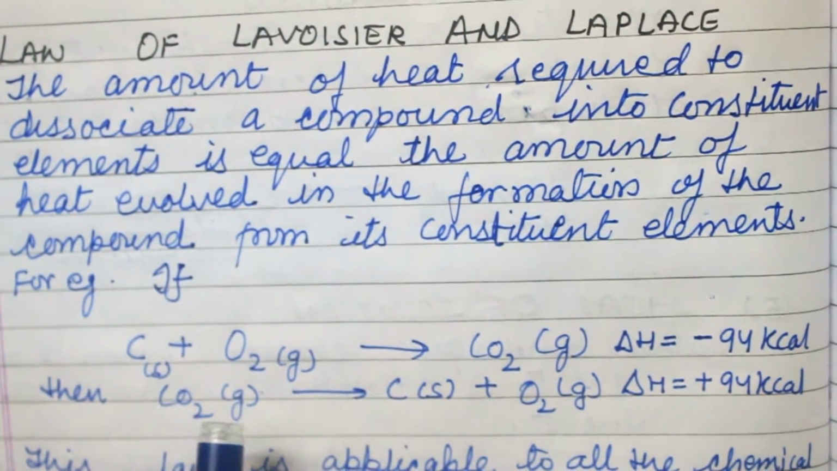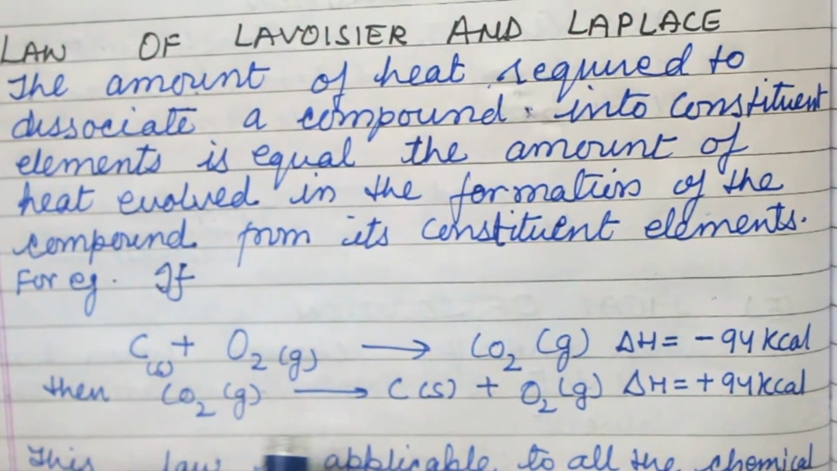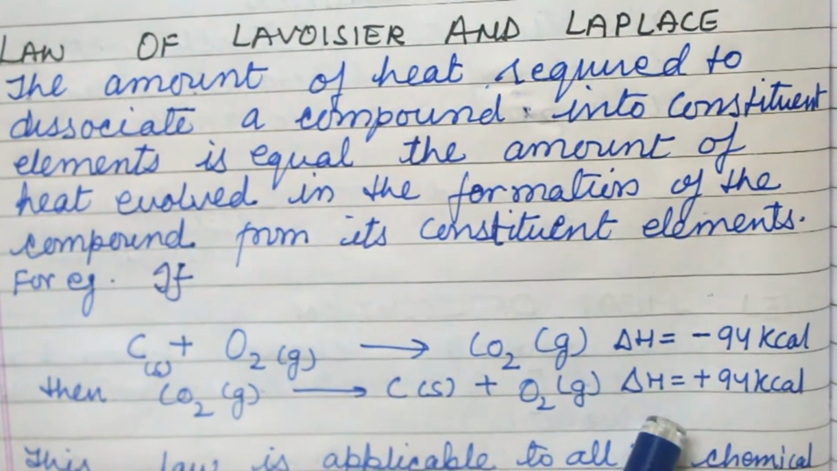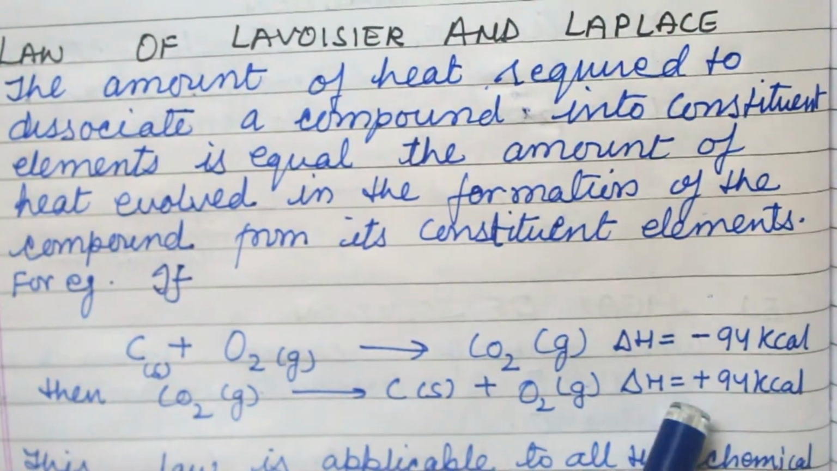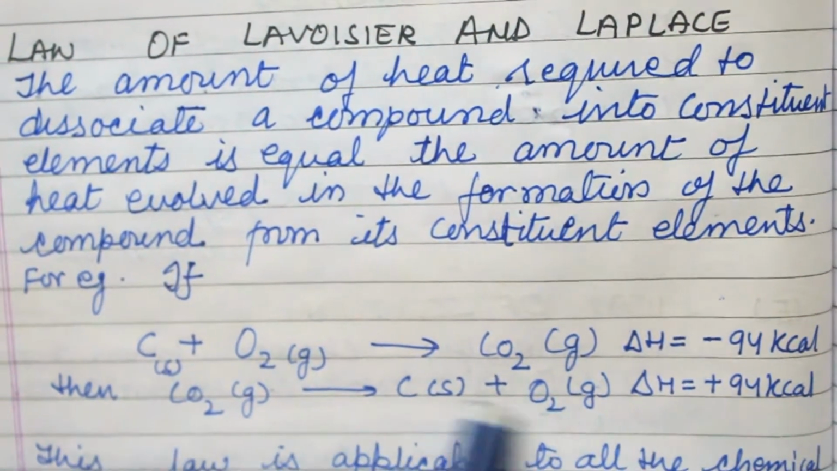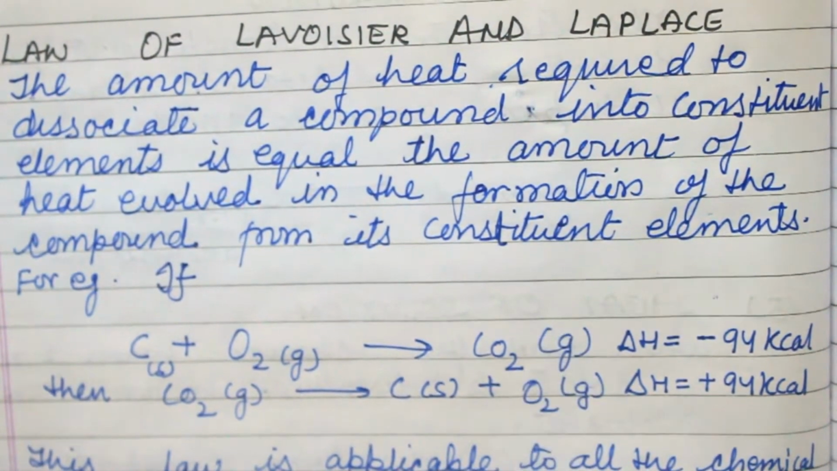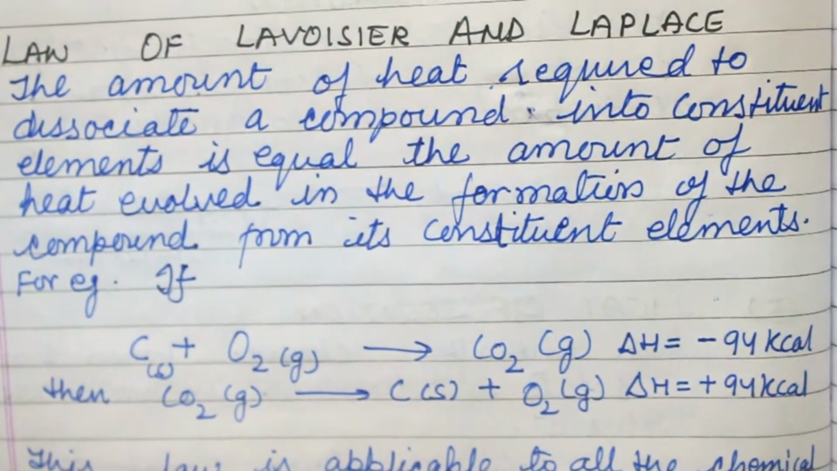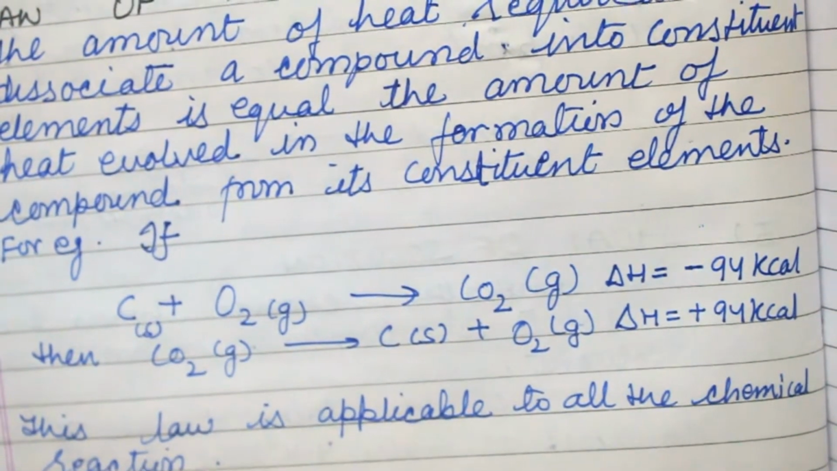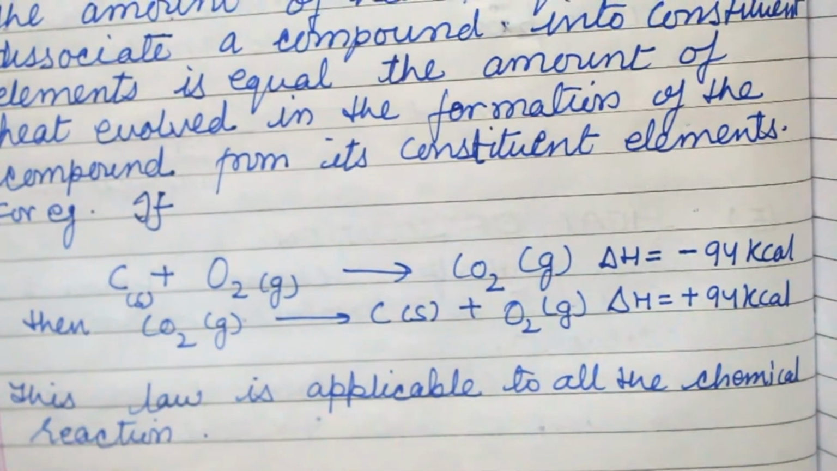Now if we want to separate C from O, then heat is absorbed, so it is positive. Here the heat is evolved and here the heat is absorbed, because the upper reaction is exothermic and the lower reaction is endothermic. That is why the sign is minus and plus. So this law is applicable to all chemical reactions.